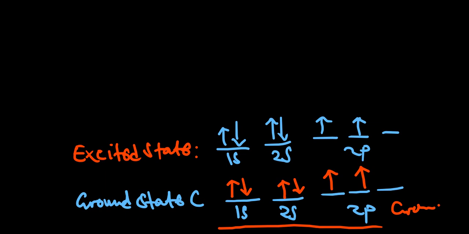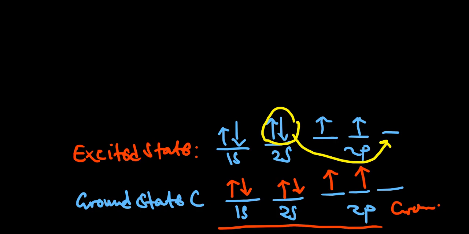When it's in the excited state, the electrons from the 2s orbital will gain energy, and once they gain energy, they will move. One of these electrons will move to that empty suborbital.